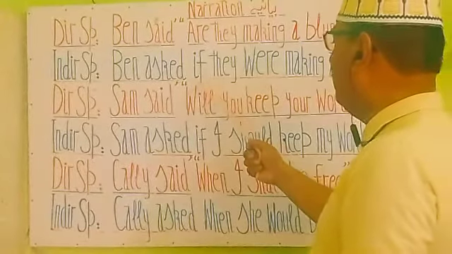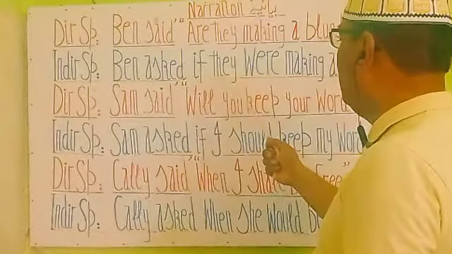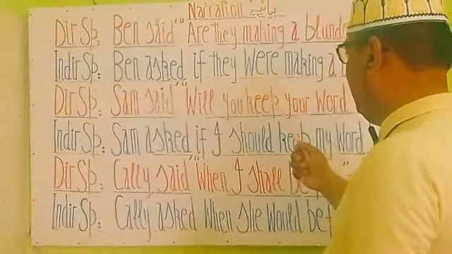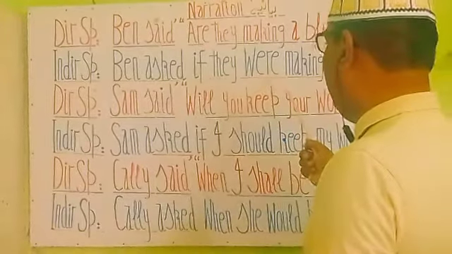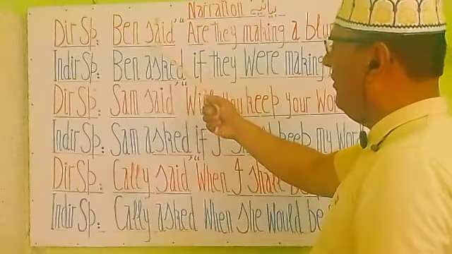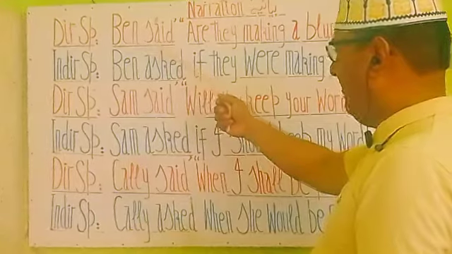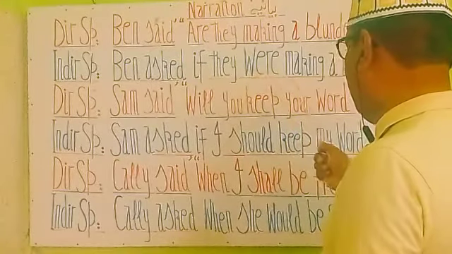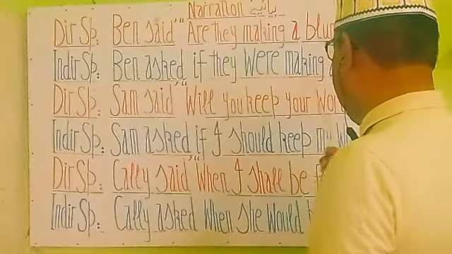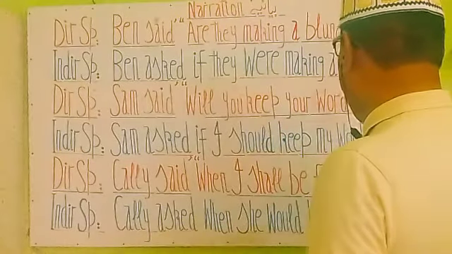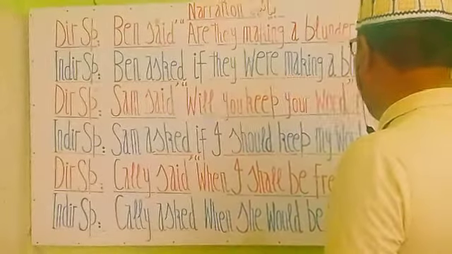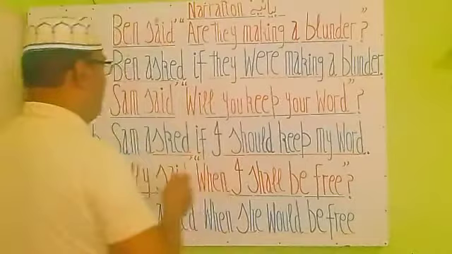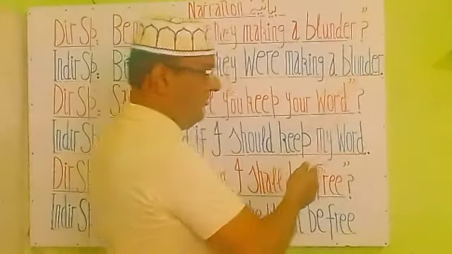The next change is the change of verb form, change of tense. We have to write "were" instead of "are", because the outer verb is in the past tense. Then we complete the sentence: if they were making a blender. So these are the 3 changes, and in the end we write a full stop. This is the indirect speech and a beautiful formation of a sentence.